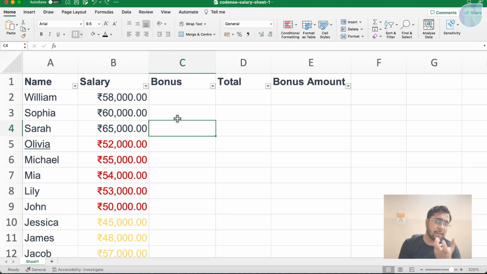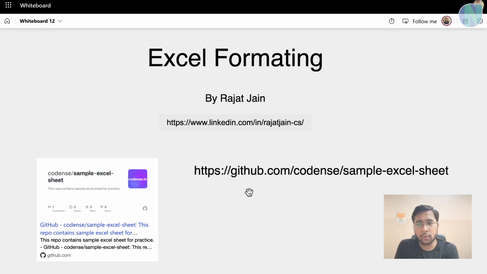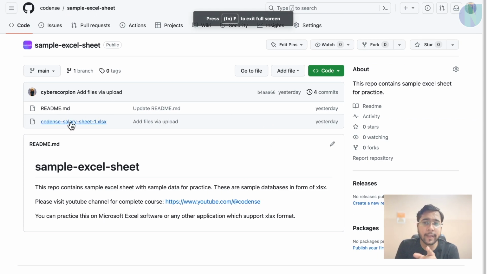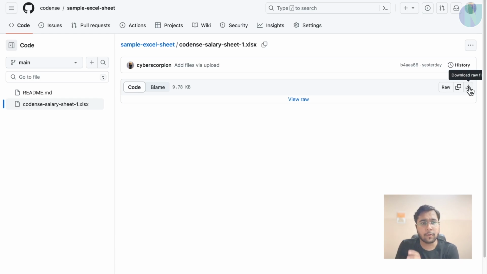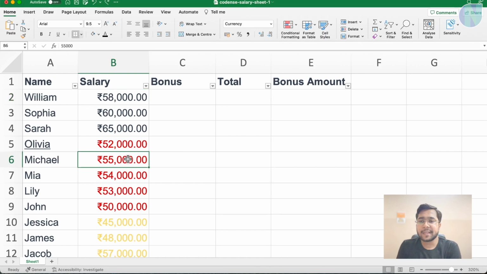I have given you this sheet. In this sheet, I have already set the formatting to currency. You can download this sheet from this link, github.com/code and/sample Excel sheet. You will come here, click on this file, and after clicking on this, you can download this sheet from this option to do more practice. Yes, coming back here. What are the more options we have with this?